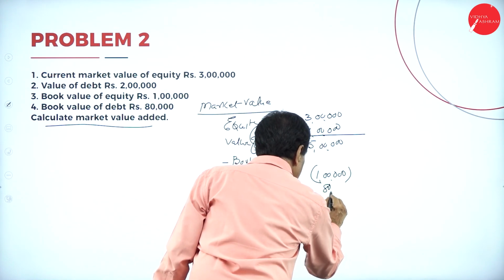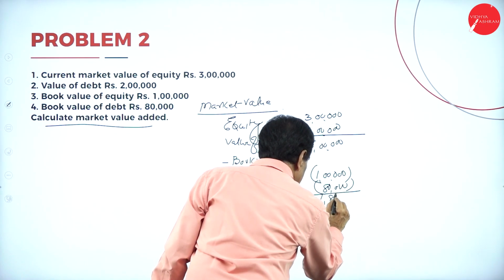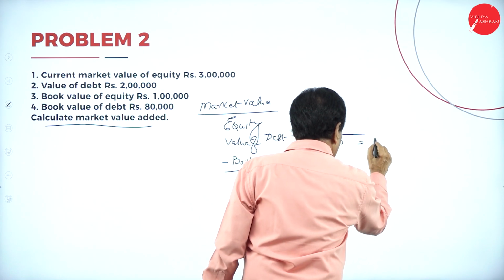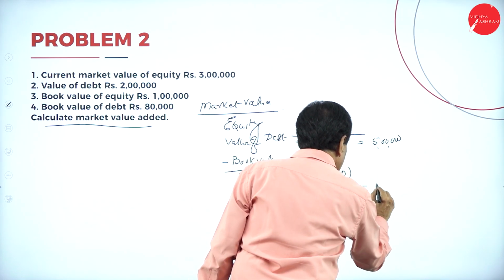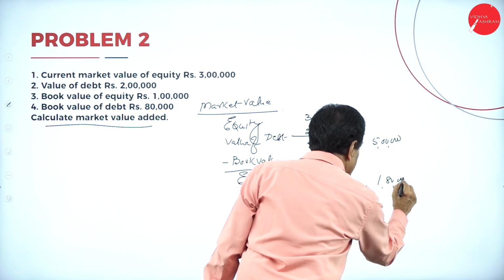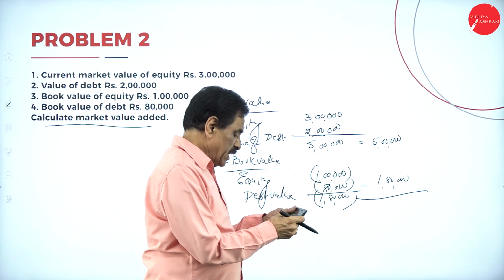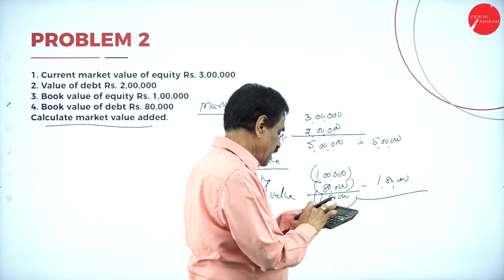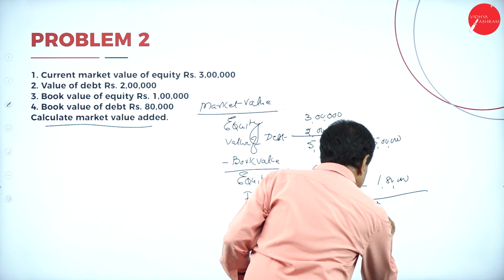$80,000. It is 1,80,000. Deduct. It is 5 lakh minus 1,80,000. 5 lakh minus 1,80,000. So 3,20,000.